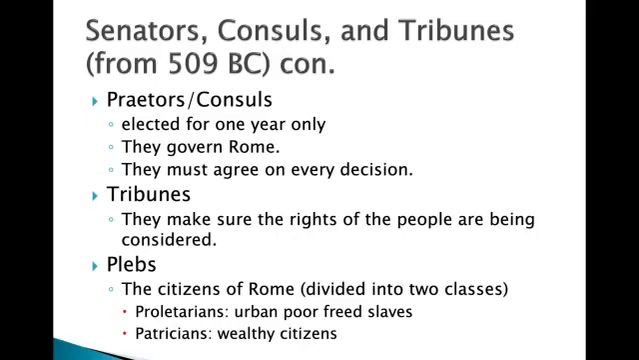And then lastly, you have the plebs. These are the citizens of Rome themselves. And the citizens of Rome are divided into 2 classes: the proletarians, which are the urbanized poor freed slaves, and the patricians, the wealthier citizens of Rome.